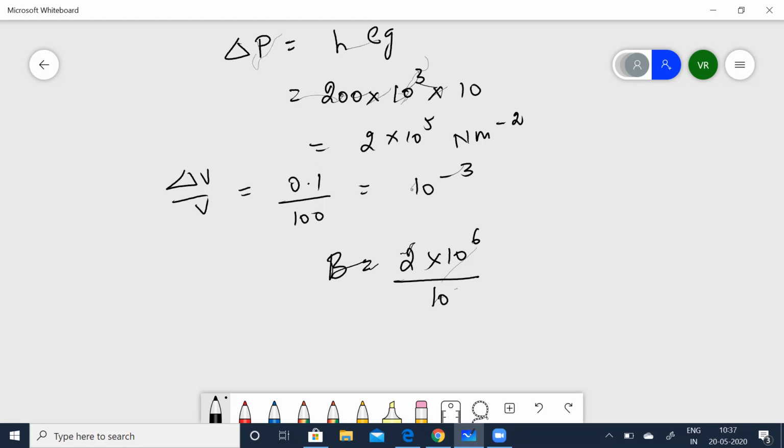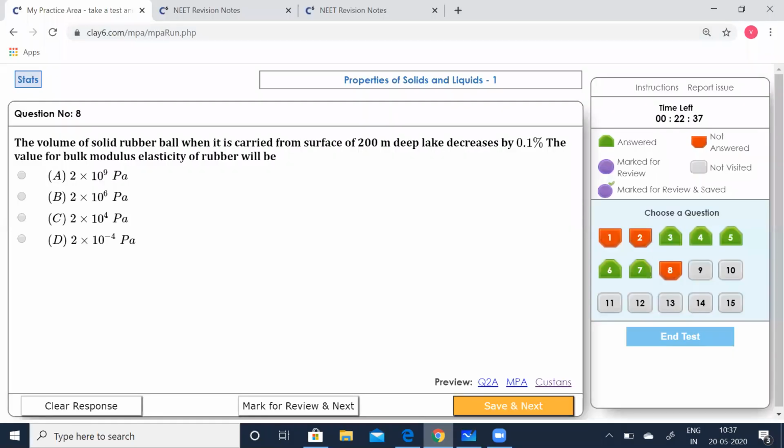Yeah, children, this is 10 to the power of 3. Or I can bring it down and write it as 10 to the power of 3. So that will give you 10 to the power of minus 3. Yeah, 10 to the power of minus 3. So that will give you 2 into 10 to the power of 9 Newton per meter square. Let's see which option is correct. 2 into 10 to the power of 9 pascals. Yeah, option A is correct.